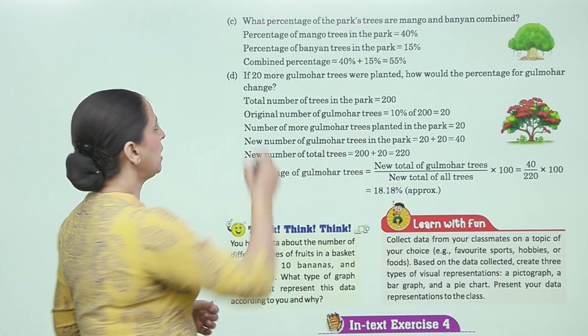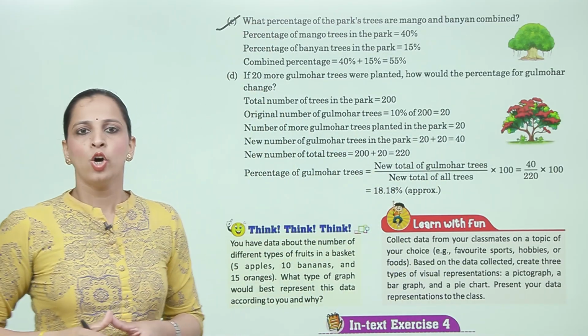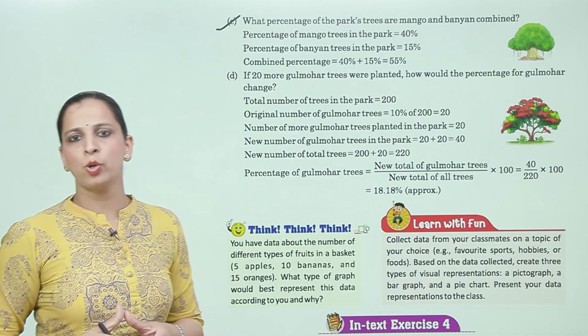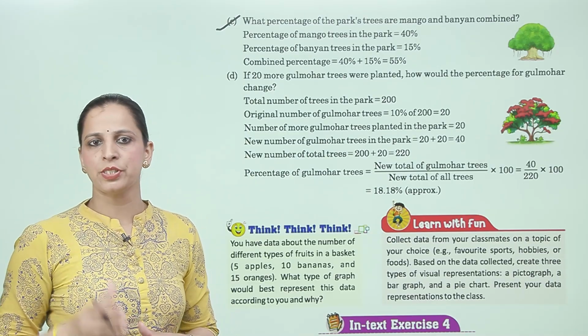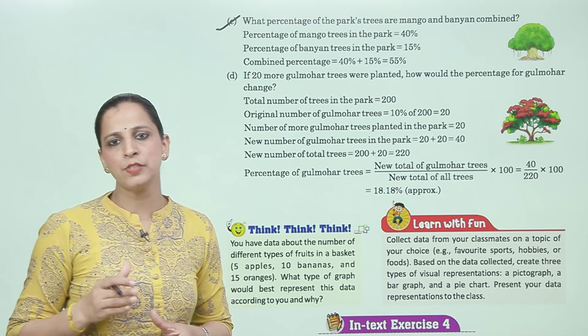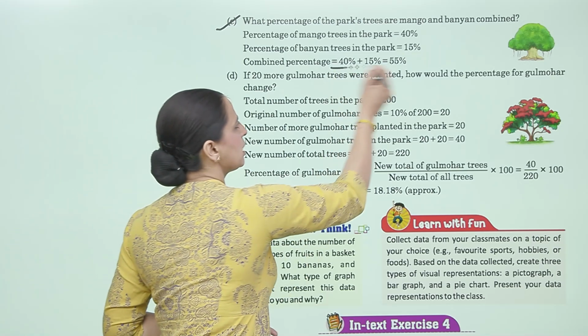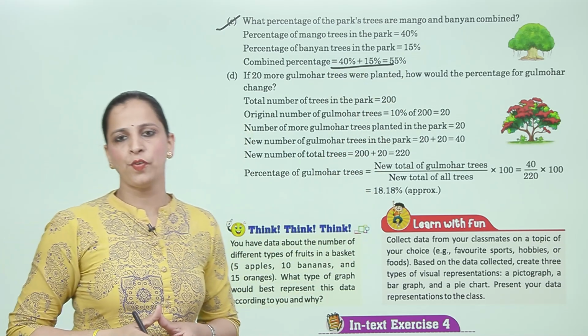Now next, C, what percentage of the park's trees are mango and banyan combined? Percentage of mango trees in the park is 40%. Percentage of banyan tree in the park is 15. So combined percentage is 40 plus 15 is equal to 55%.